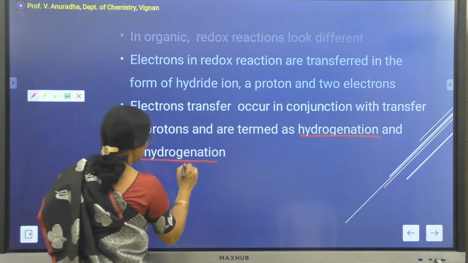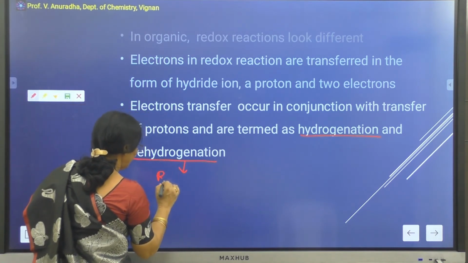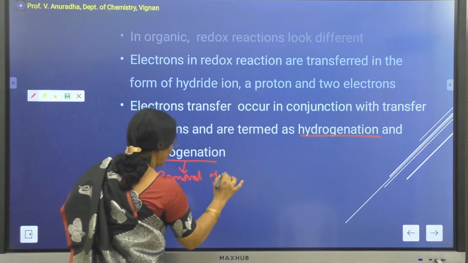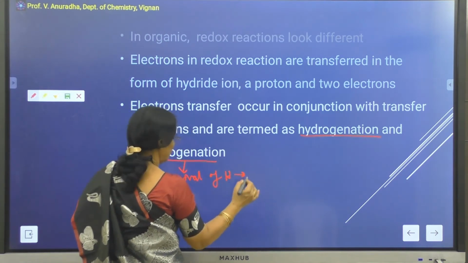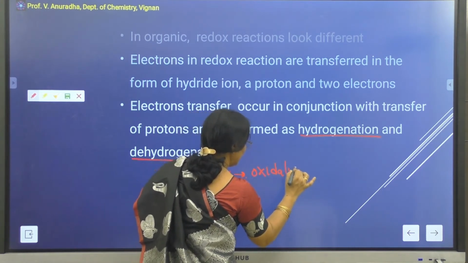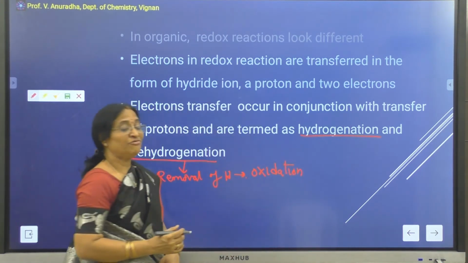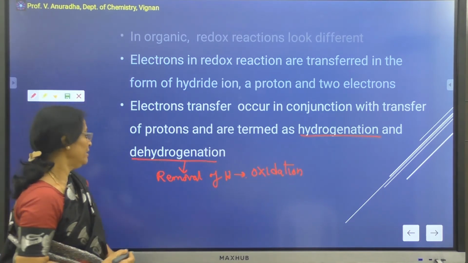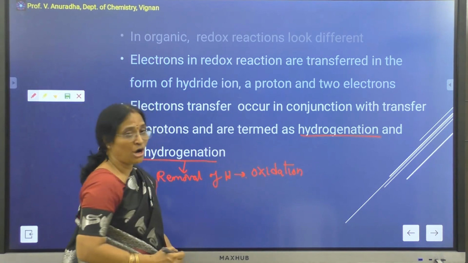The dehydrogenation, that is removal of hydrogens, is called an oxidation reaction, because whenever there is a removal of hydrogen, the formal charge is moving towards the positive side. Therefore, it is undergoing oxidation.